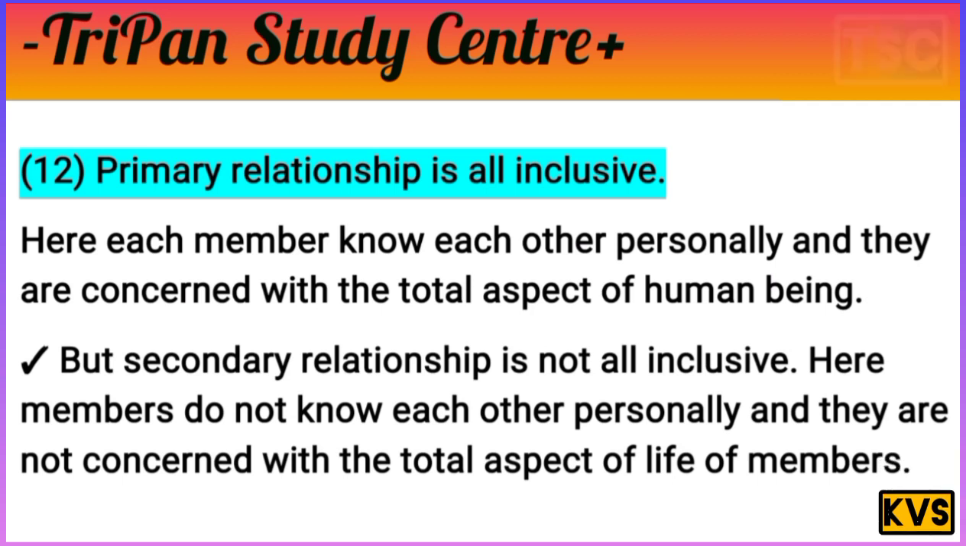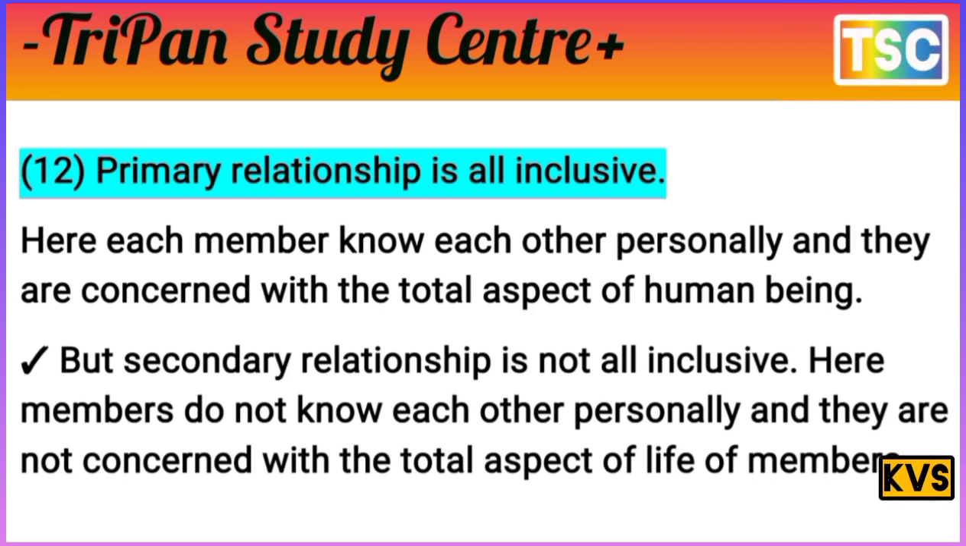The next difference: primary relation is all inclusive. Here each member knows the other's personality, and there is concern with the total aspect of the human being. But secondary relation is not all inclusive. Here the members do not know each other personally and are not concerned with the total aspect of the life of the members.